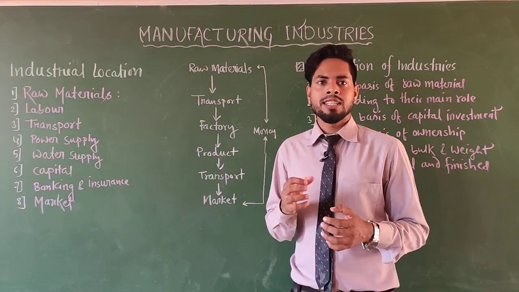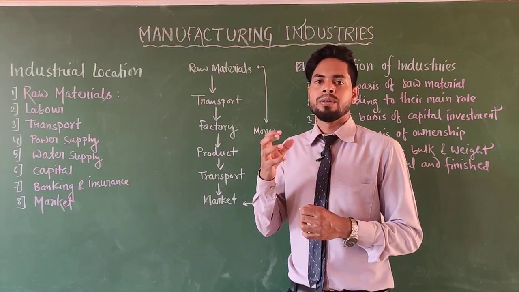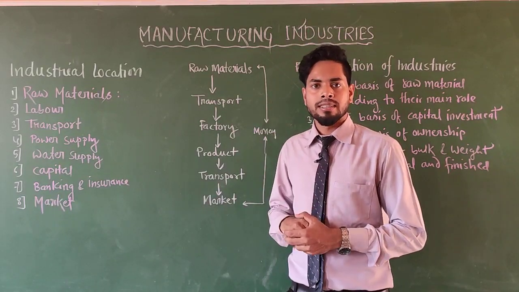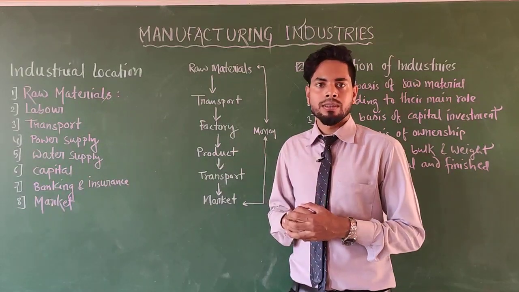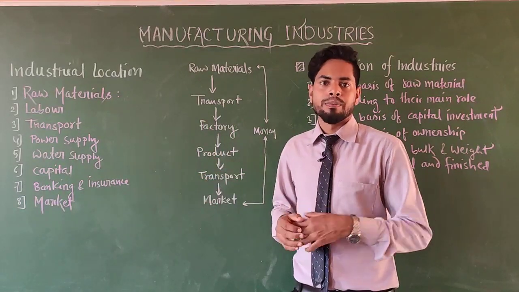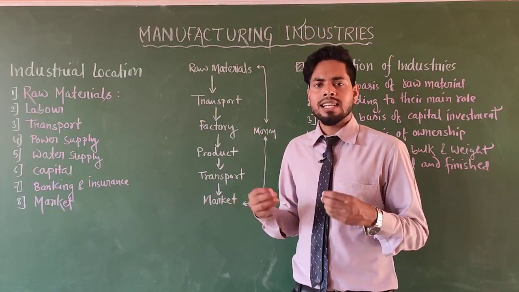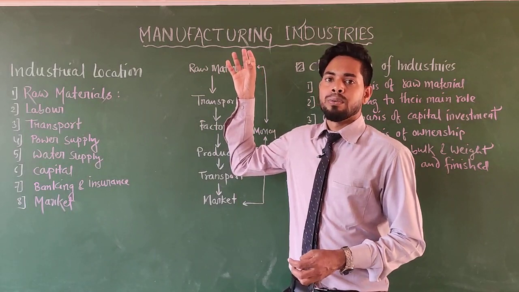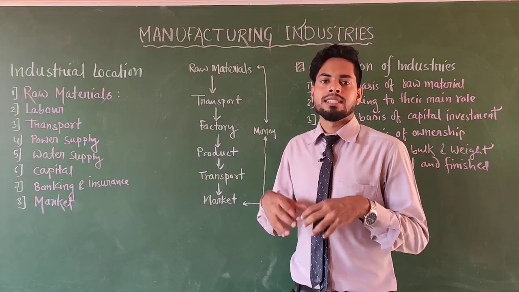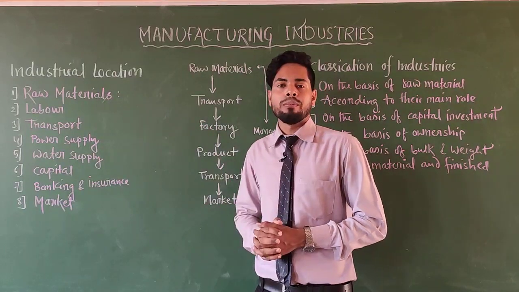So dear students, just think, when your father wants to build a house, what things should be kept in his mind? They look for public facilities, transport facilities, water supply, electric supply, banking facilities, market facilities, education for their children, etc. Like that, if we want to set up industries, we also look for some facilities, or some good factors. The first factor is raw material.